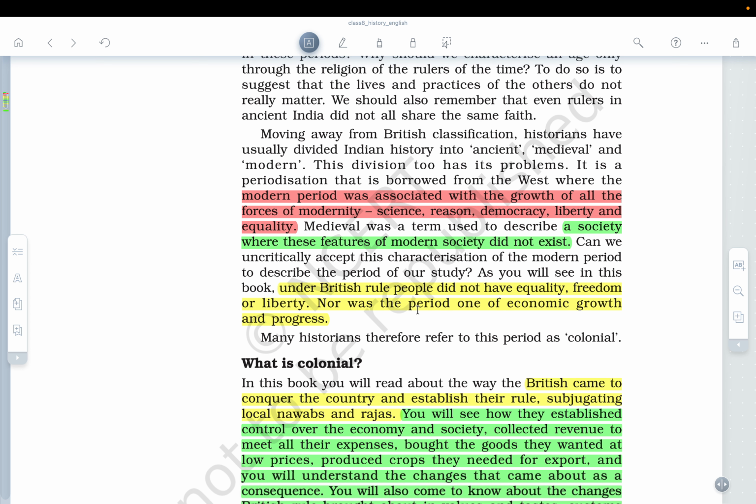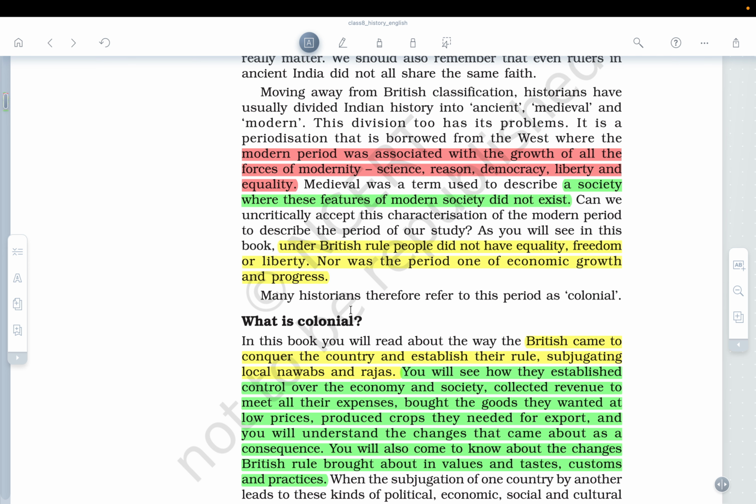As you will see in this book, under British rule, people did not have equality, freedom, or liberty. I was talking about this irony that it was not the case under British rule. Liberty was not there, freedom was not there. Nor was it a period of economic growth and progress. Many historians therefore refer to this period as colonial.